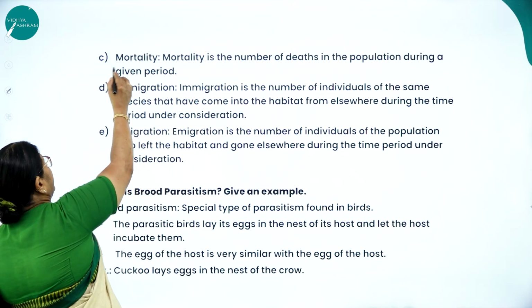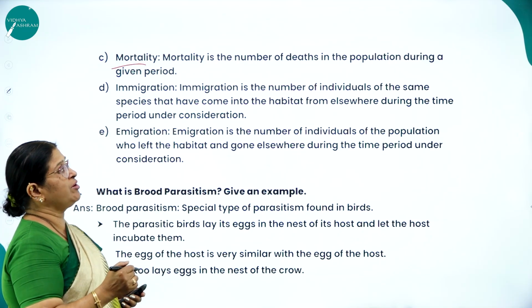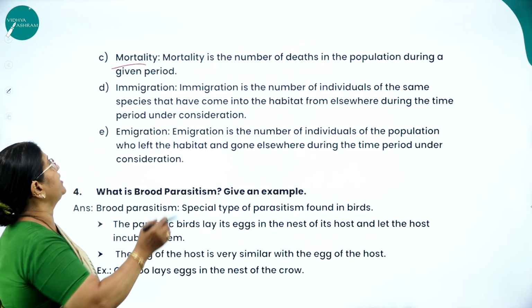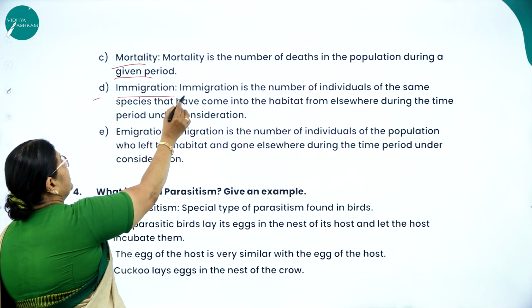Then mortality, as I already told you, is the number of deaths in the population during a given period. Next, immigration.